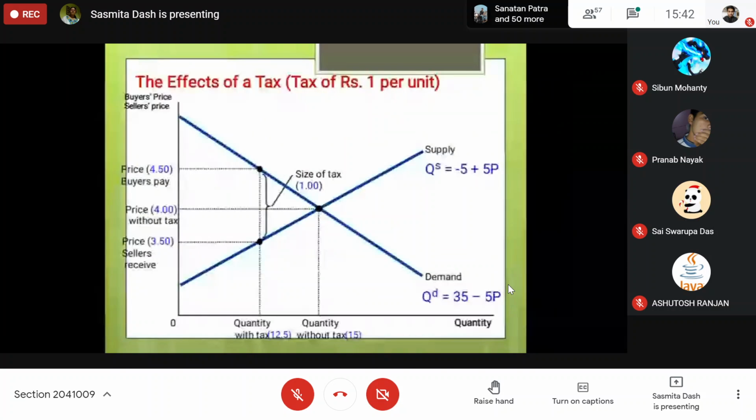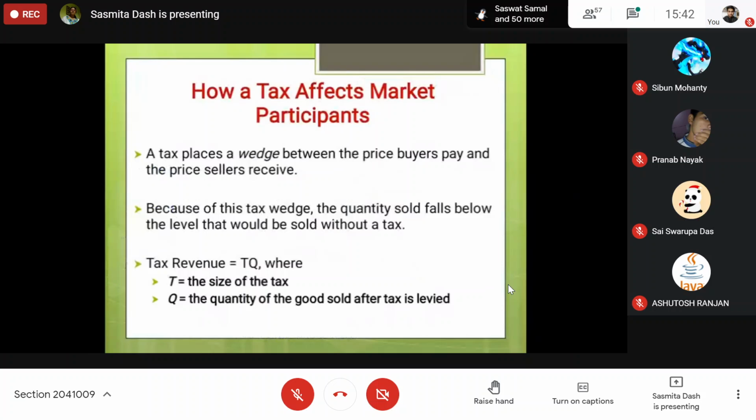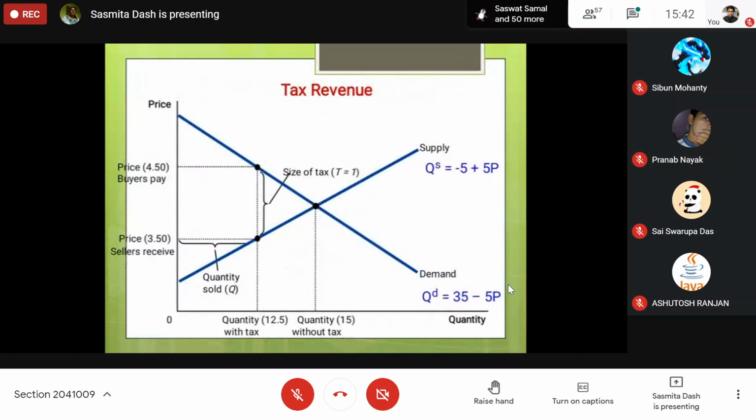Tax revenue is 1 rupee multiplied by quantity. Quantity is equal to 12.5. The size of the tax is 1 rupee, quantity is equal to 12.5, so the government will take 12.5. Tax revenue is the area between the buyer's price and the seller's price.